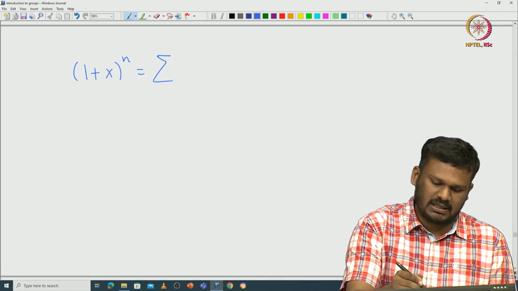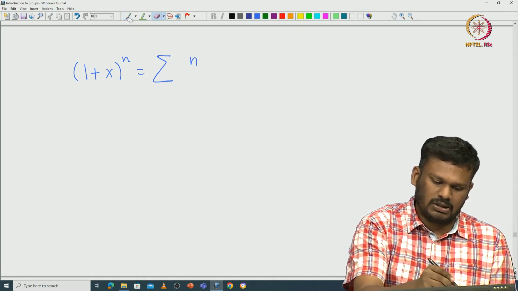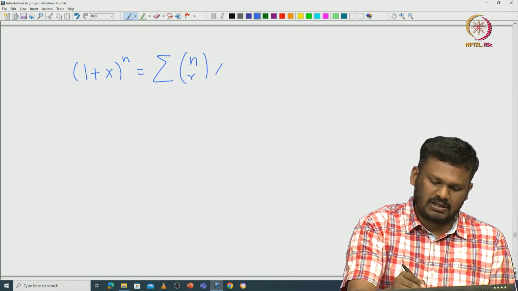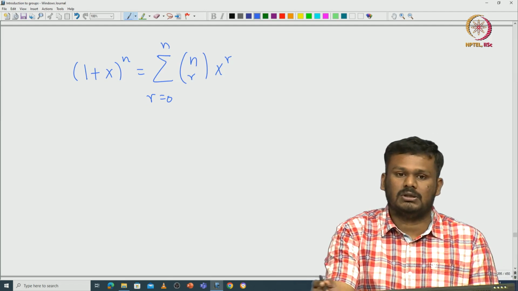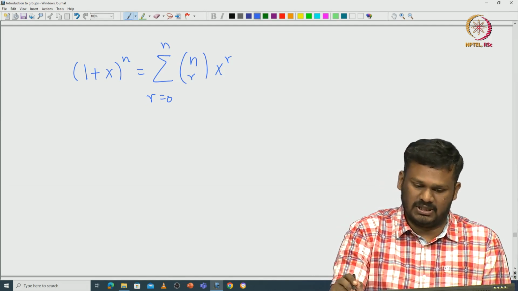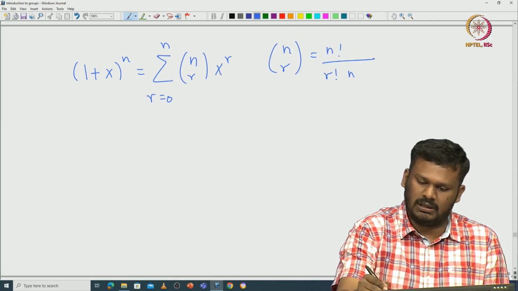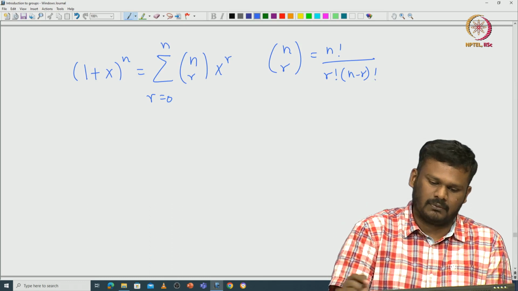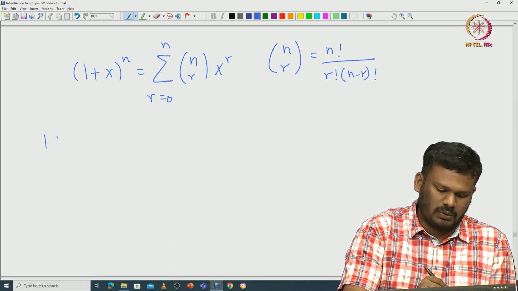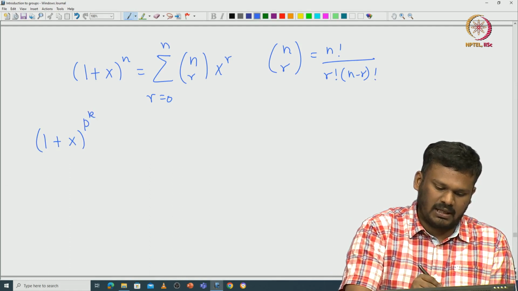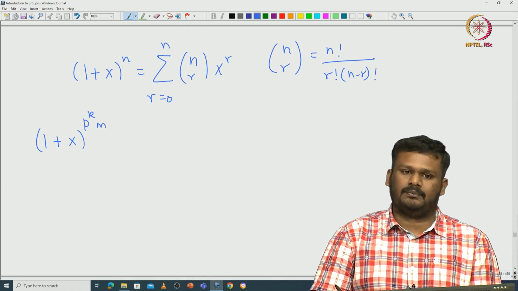is, using the binomial expansion, exactly equal to the sum of n choose r times x power r, where r varies from 0 to n. So, this is just binomial expansion, where n choose r is n factorial divided by r factorial times (n minus r) factorial. Now let us compute what happens to (1 plus x) power p power k times m.